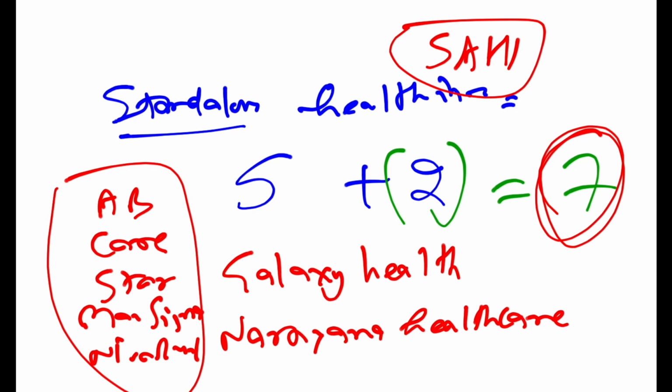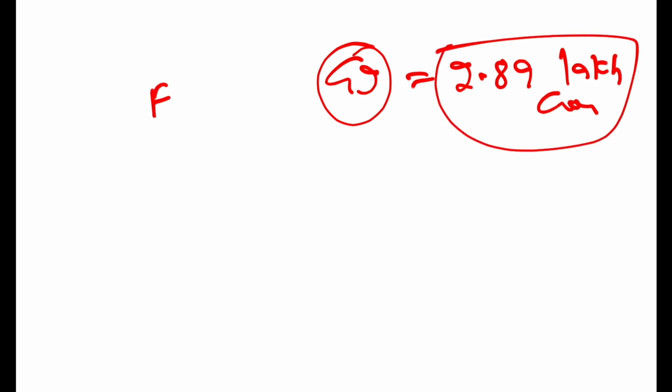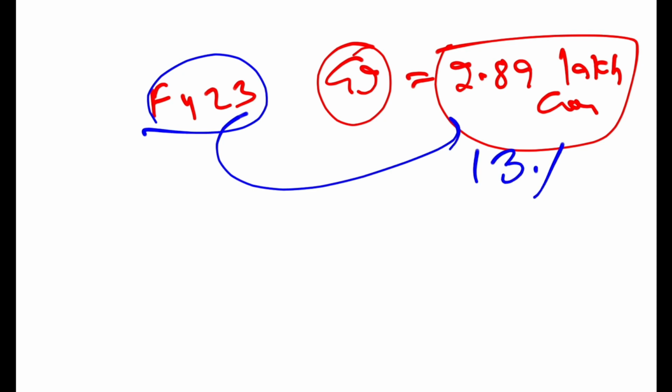Now my question to you. You know that the general insurance companies in India collected a premium of 2.89 lakh crore. How much increase was it if you compare it with the previous year, financial year 23? So this was an increase of almost 13%. It was an increase of 13%, right? This can also be asked to you as a question.